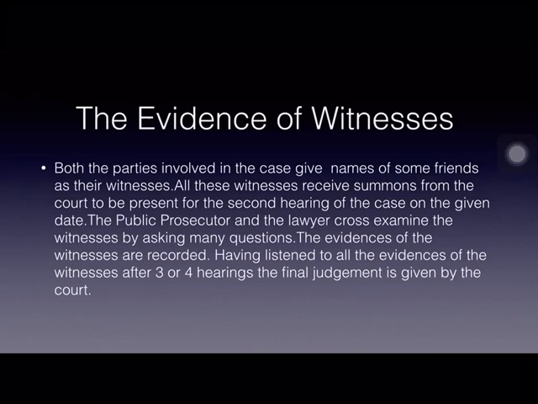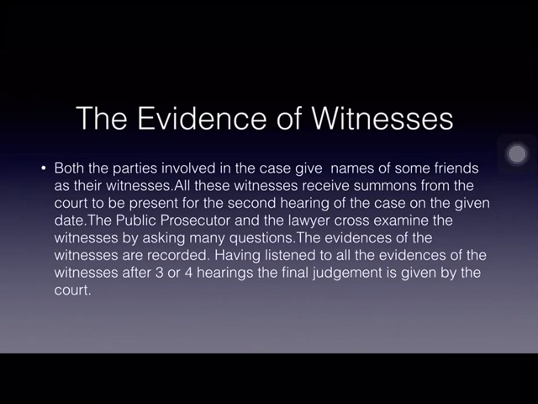Now, the evidence of witnesses. Both the parties involved in the case give names of some friends as their witnesses. Those who were present at the scene of the crime or any other witnesses, they give their names and addresses, and all these witnesses receive summons from the court to be present for the second hearing of the case on the given date.